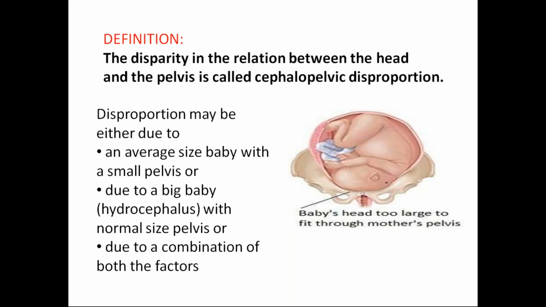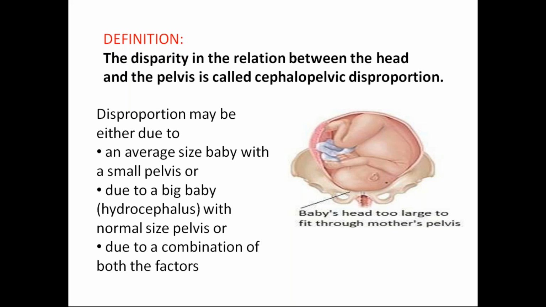So in simple terms, what is cephalopelvic disproportion? If it is a cephalic presentation, the head is the presenting part that comes out during labor. When the size of the head is larger than the size of the pelvis, that is cephalopelvic disproportion.